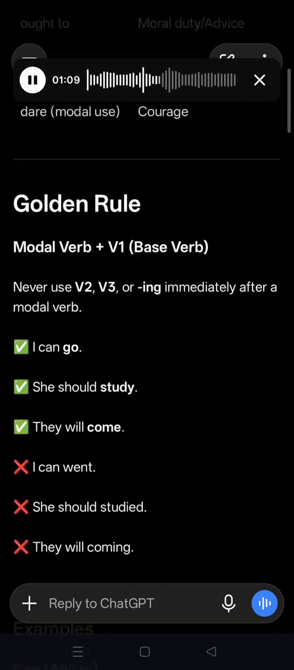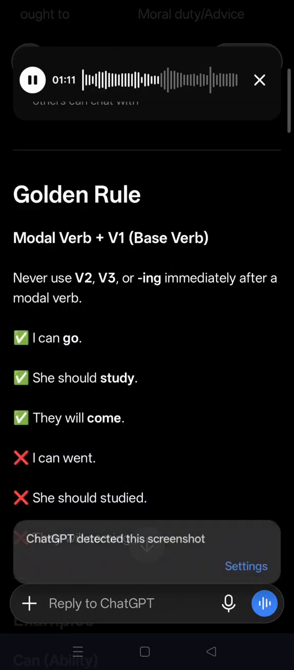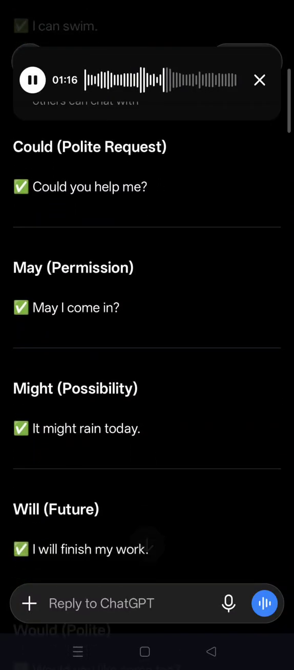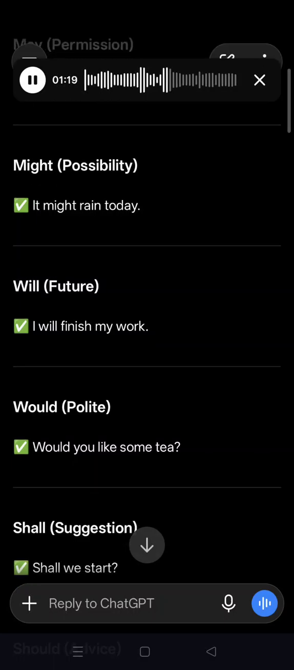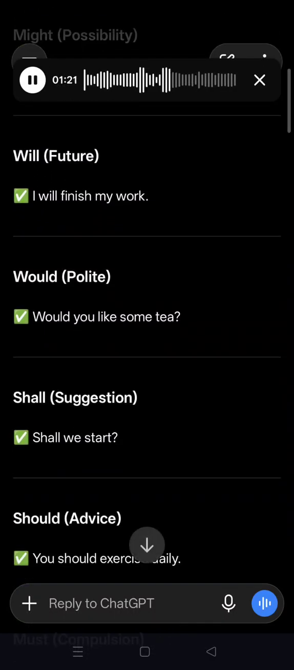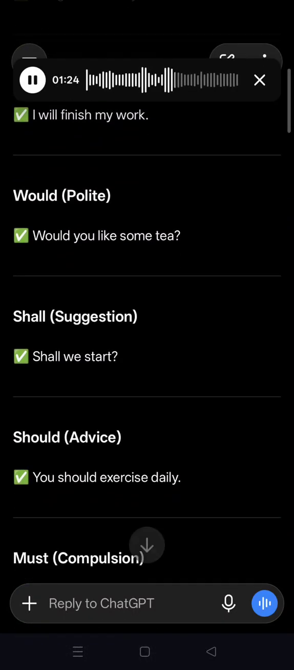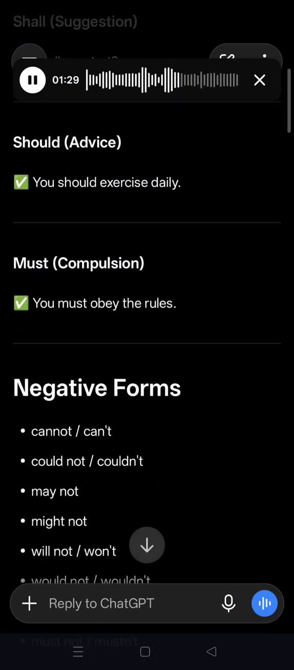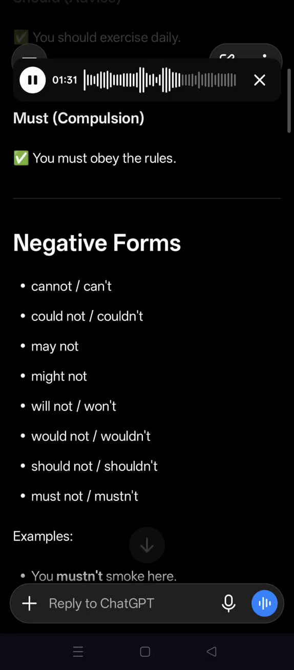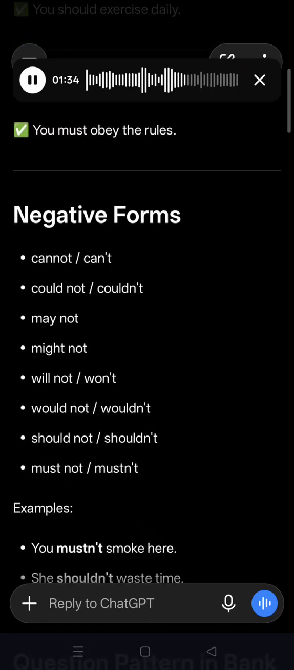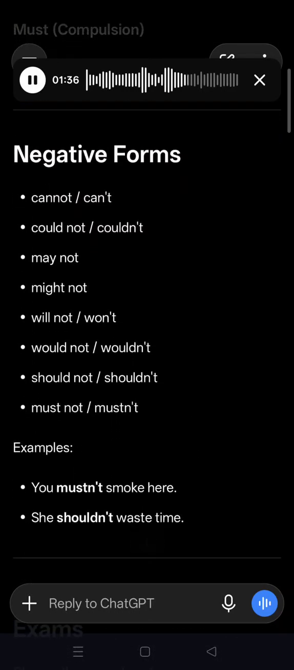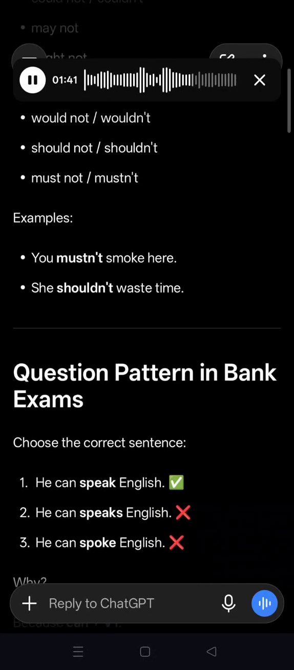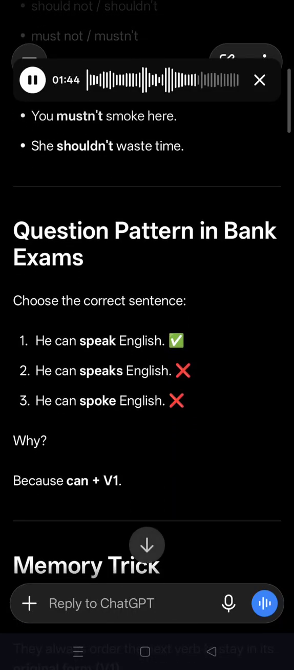Examples: ability, I can swim, he can drive, could you help me? May I come in? Might, possibility: it might rain today. I will finish my work. Would you like some tea? Shall we start? Should, advice: you should exercise daily. Must: you must obey the rules. Negative forms: cannot, can't, could not, couldn't, may not, might not, will not, won't, would not, wouldn't, should not, shouldn't, must not, mustn't. Examples: you mustn't smoke here, she shouldn't waste time.